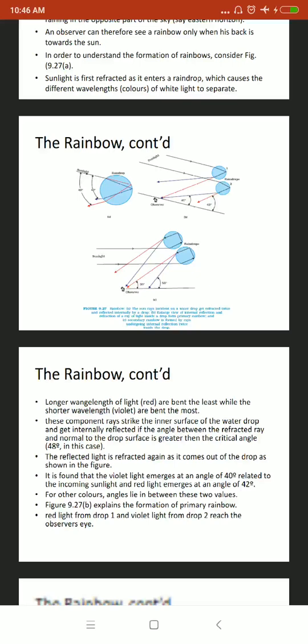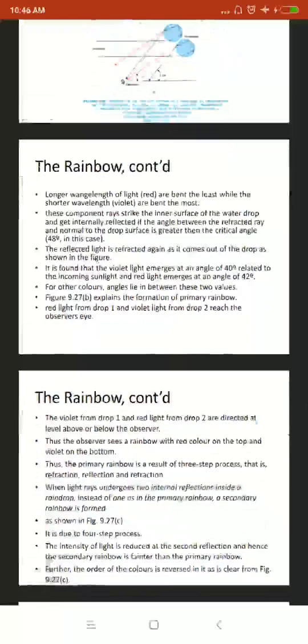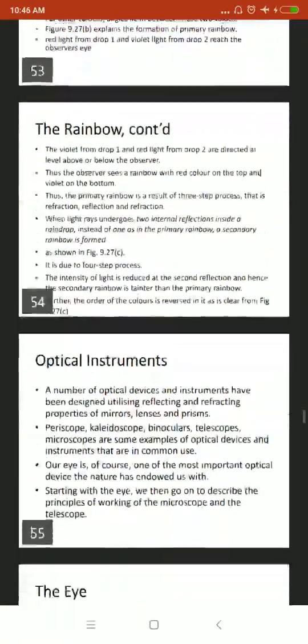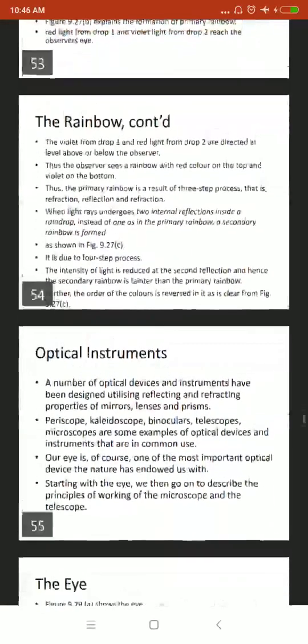The violet color from drop 1 and the red light from drop 2 are directed at levels above or below the observer.